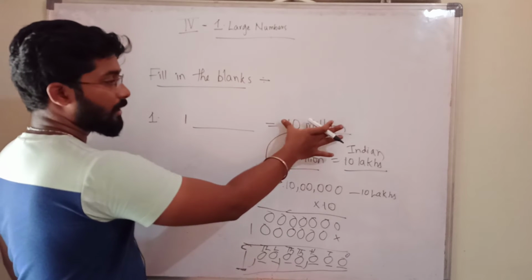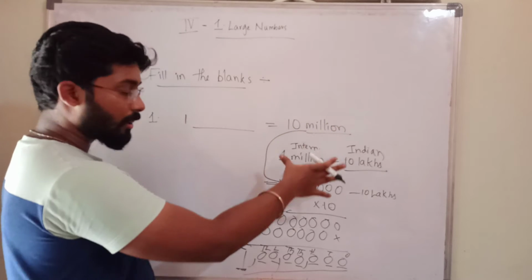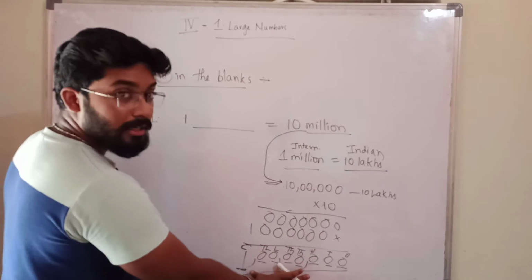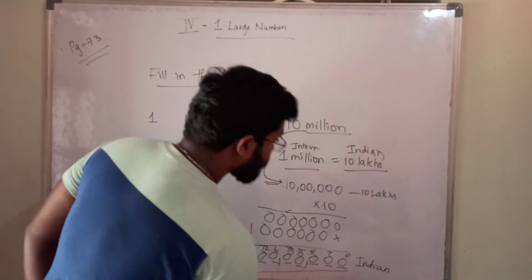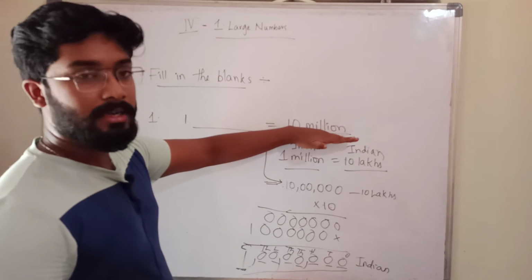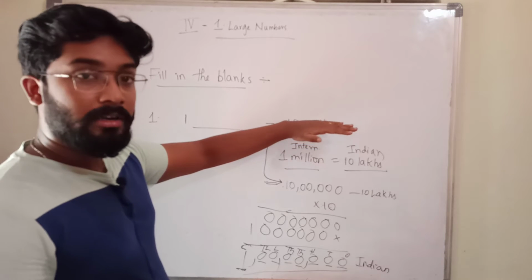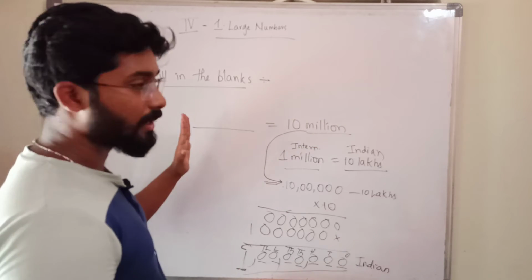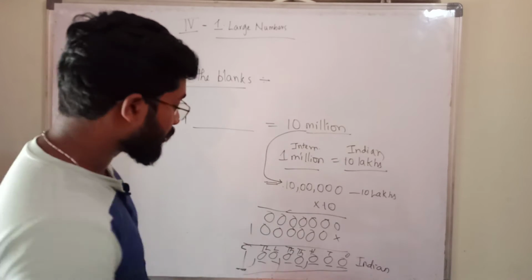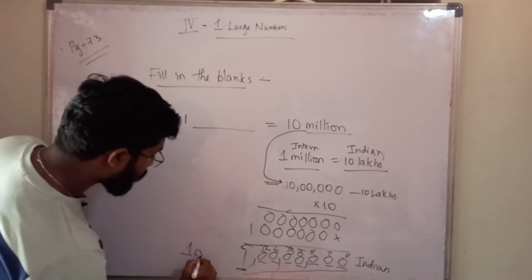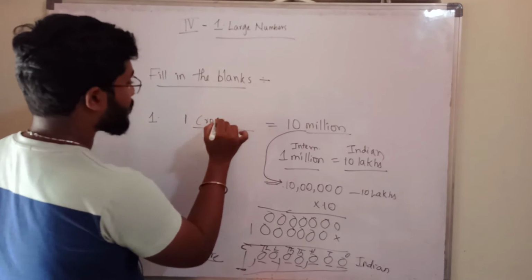From international representation, we have converted that same number into Indian number system. This is Indian, no? That's what he gave. He gave in international place value system. So what is the value of that number? What we call that same number in Indian place? We have to find that out. So this is Indian system. We got it as 1 crore. So what is the answer? 1 crore is the answer.